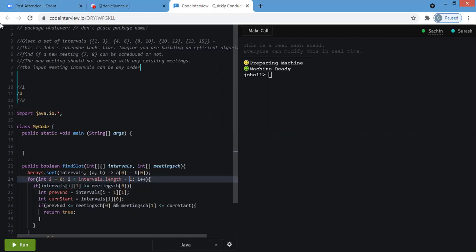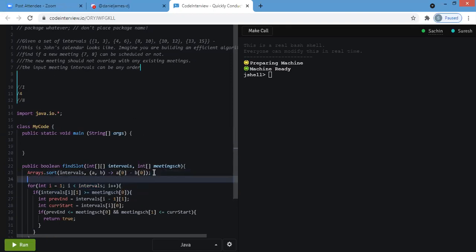Why do you think it should be intervals dot length minus 1? Okay, you're starting with 1, 3, so I need to define the value first. Actually, now we are starting from 1, and we can check from there. Yeah, it will work because if we do not process the first and start with the second, then we can.